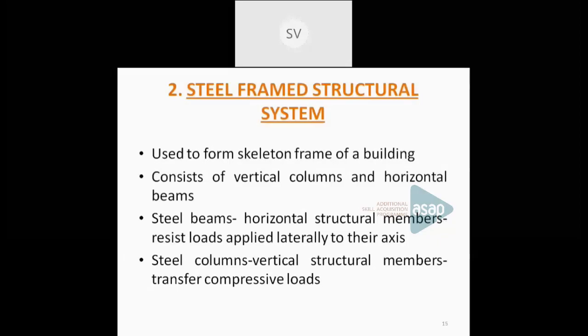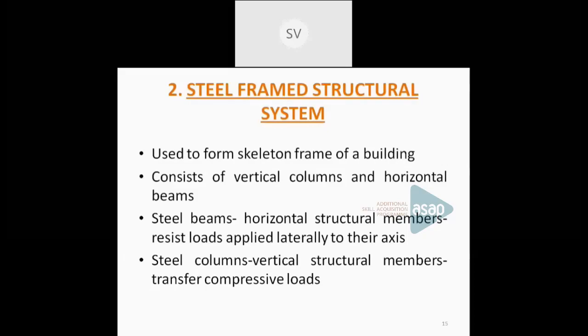Now the second one is steel framed structural system. Steel framed structural system means the structural components are made up of steel. That means every column, beam, slab, etc. are provided with steel. Okay. So rolled steel structural sections are mainly used for the steel framed structural system.